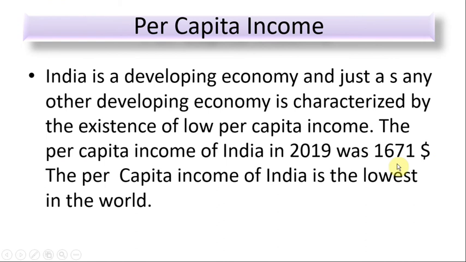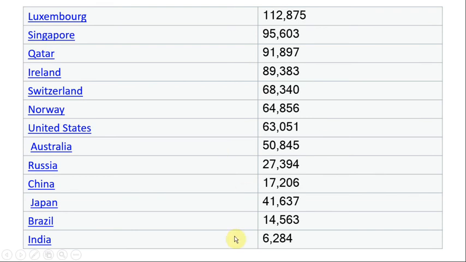We discussed per capita income earlier as $1,671, which is national income divided by total population, but here it is purchasing power based, so India's figure is 6,284.